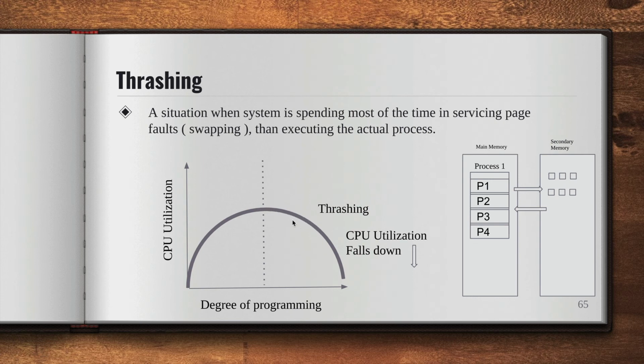Okay, because if you keep on increasing the processes, but you don't have enough frames available, and if those pages are not available in the main memory, more page faults would occur, which means the CPU will get busy in getting those pages from the secondary memory into the main memory, and CPU utilization will continue to fall. So the system will continue to increase the degree of programming, but because of those pages not being present in the main memory, thrashing would occur. That means page faults will continue to occur, and the system is not actually doing any useful work, but is basically busy doing the page swapping. Okay, so that is the concept of thrashing.